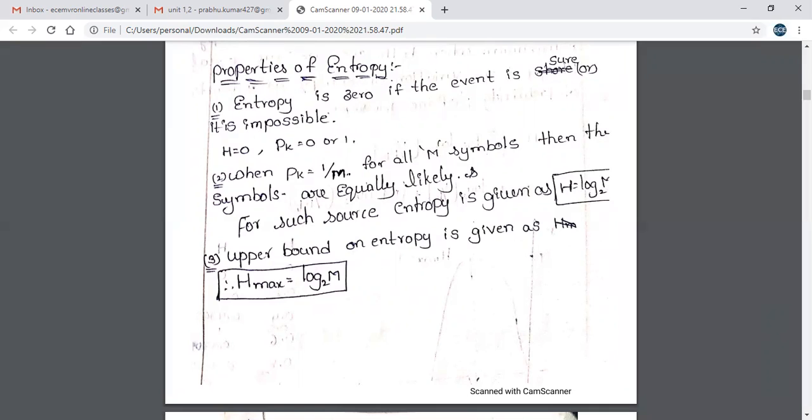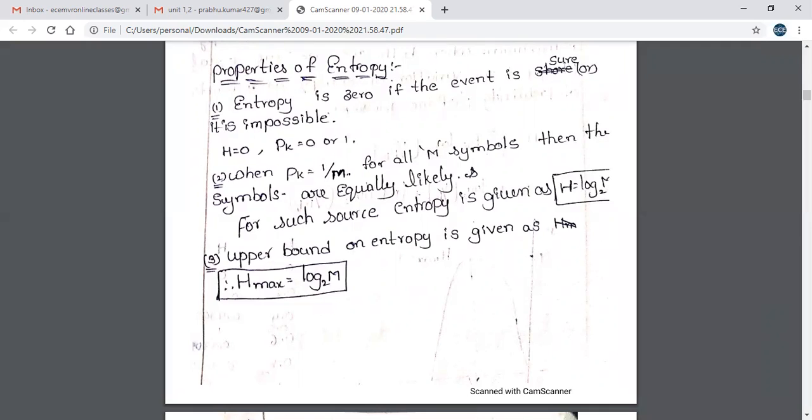So what is the second property? When Pk is equal to 1 by M for all M symbols, then the symbols are equally likely. For such a source, the entropy is given as H is equal to log to M. You have to prove this. H is equal to log to M when Pk is equal to 1 by M and all M symbols are equally likely messages. So we need to prove it.